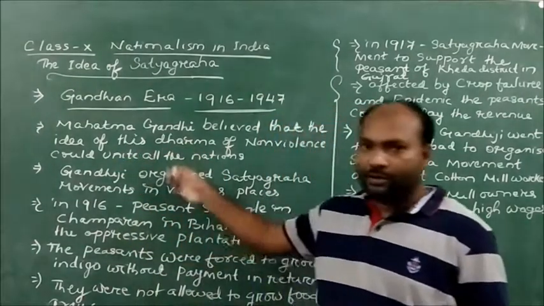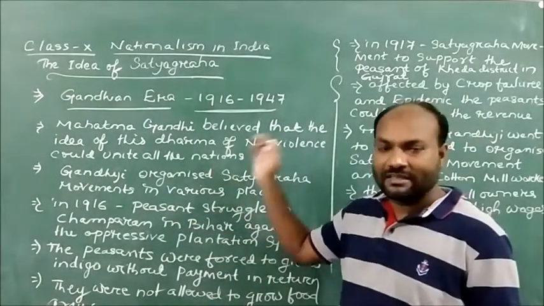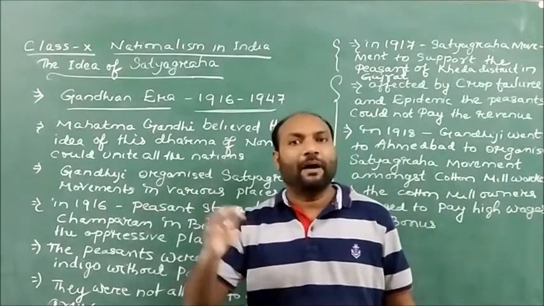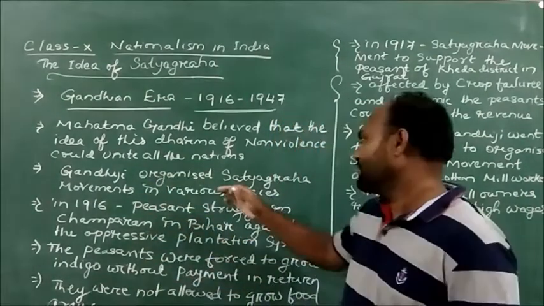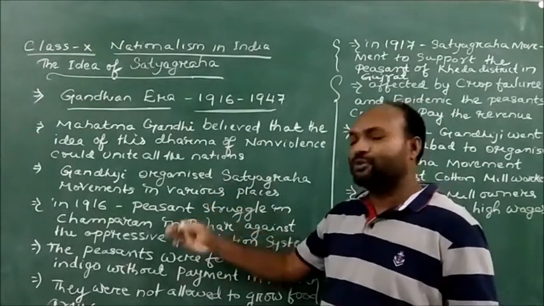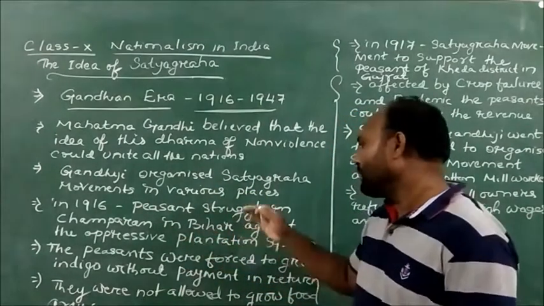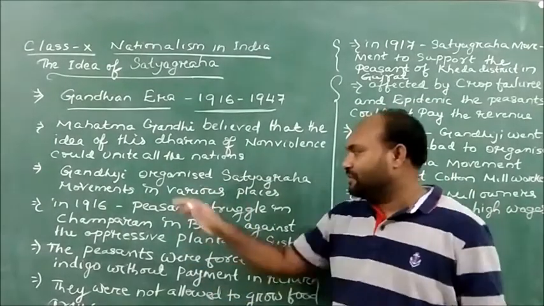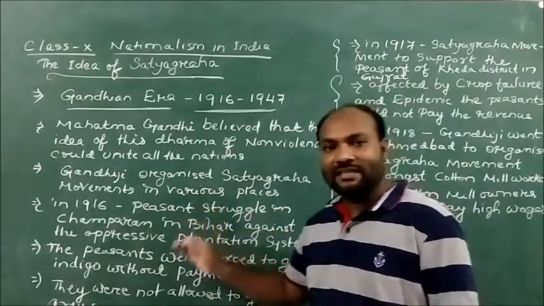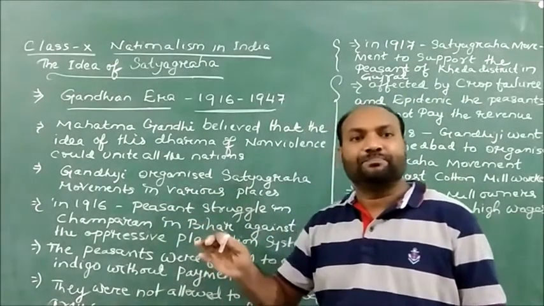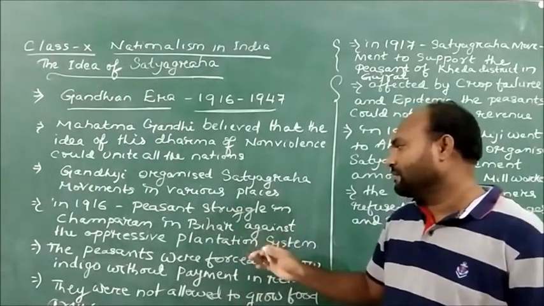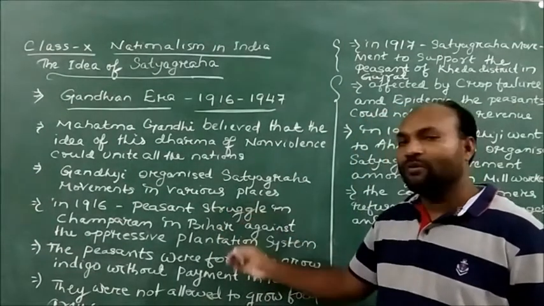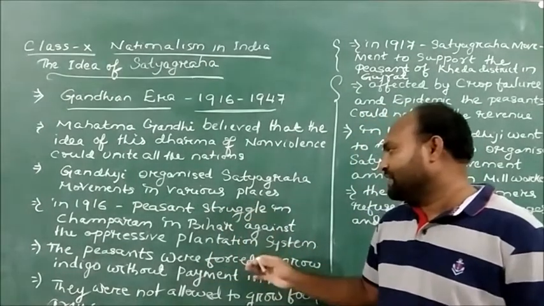So further, in order to make the Satyagraha movements successful, dear children, Gandhiji traveled to many parts of India, such as Champaran in Bihar, to organize against the oppressive plantation system. In 1916, Gandhiji went to Champaran in Bihar, understanding the difficulties of the peasants working in plantations.